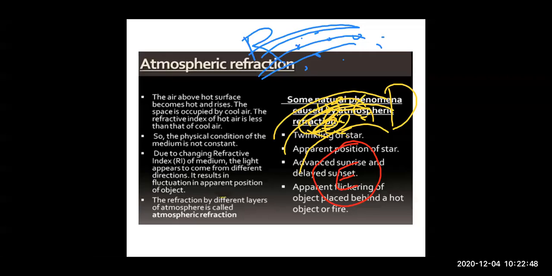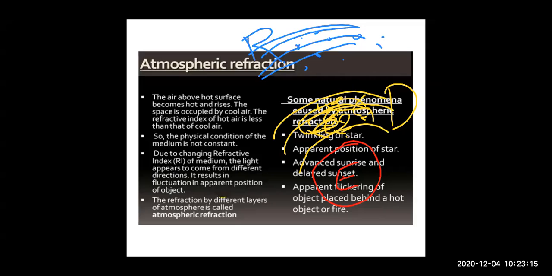But the hot air is less dense, it is light, and so it will rise up higher, right? And hot air is less dense, so we can say it is rarer, and cold air is very dense, very heavy, because there are many particles, right? It is just a khichdi of everything, and so it is a denser medium.